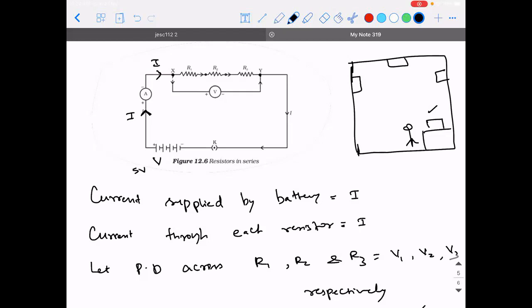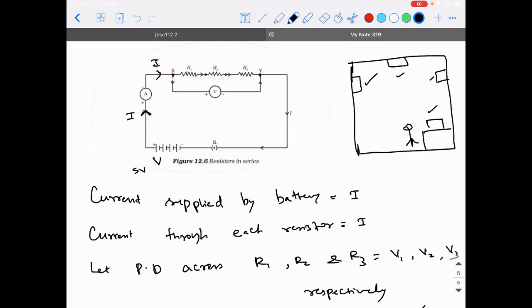So I'll switch on this light alone. Will the lighting be sufficient? Obviously, no. So what I will do is I'll switch on the second one also. Still, I feel it is not sufficient. Then I'll switch on the third one. Now I feel it is comfortable.